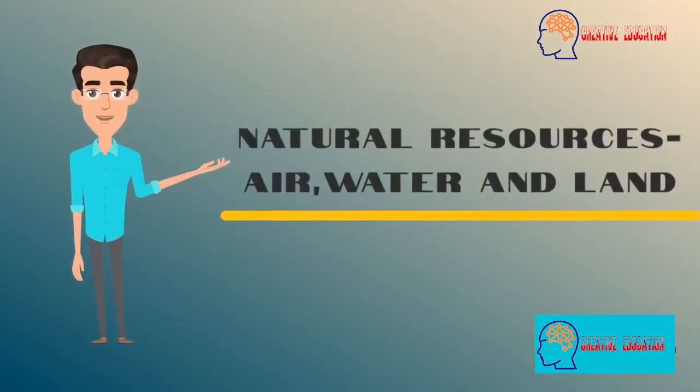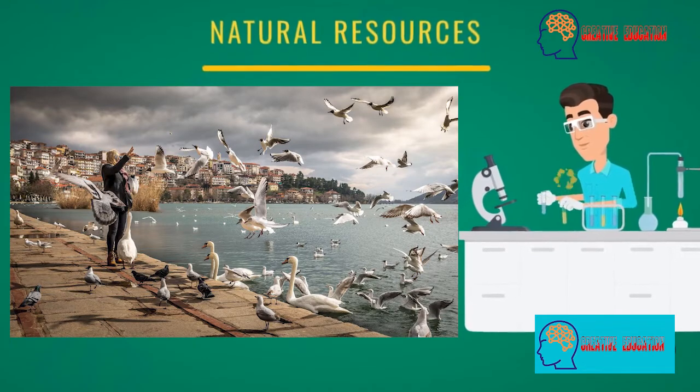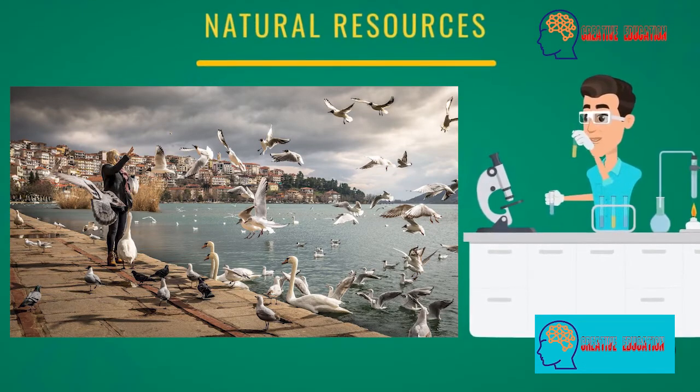Natural resources: air, water and land. You can see that some things in the picture are in water, some on land, and some in the sky, that is, in the air. Thus, all things on the earth are associated with air, water and land.